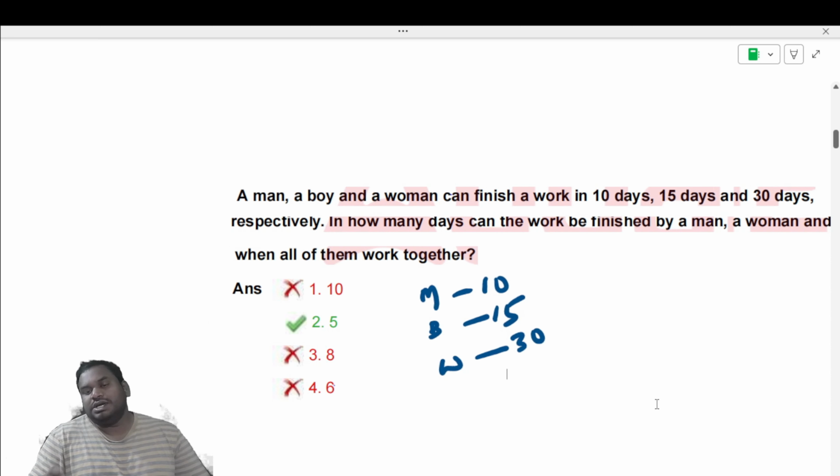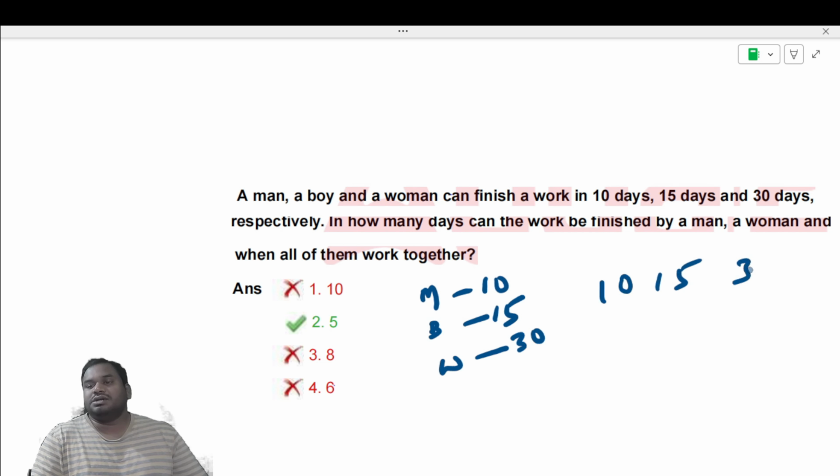Okay, so their capacities can be found individually, and using their capacities when they are working together, you can add their capacities. Using that, you can find out how many days they take to complete that work together. See, 10, 15, and 30 are there.